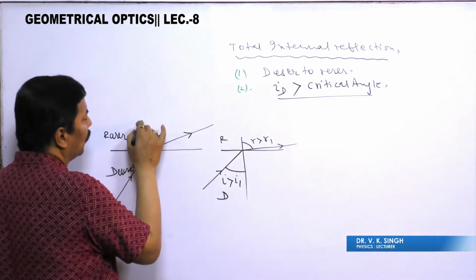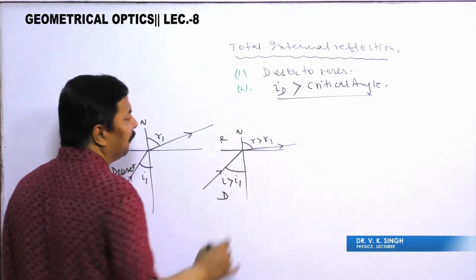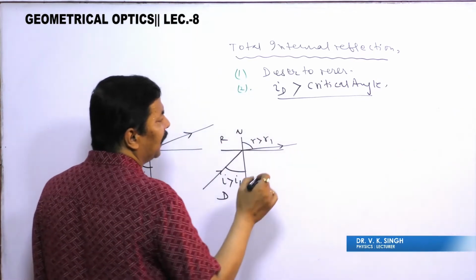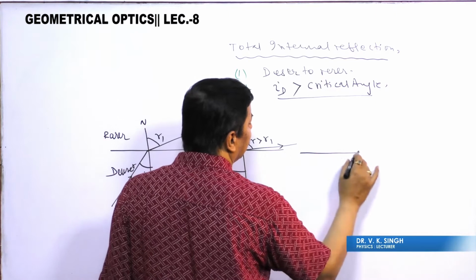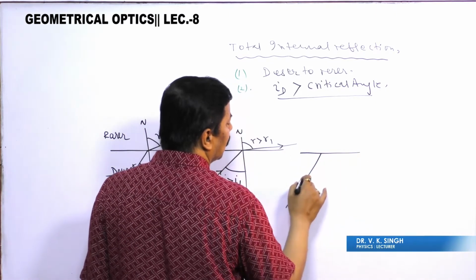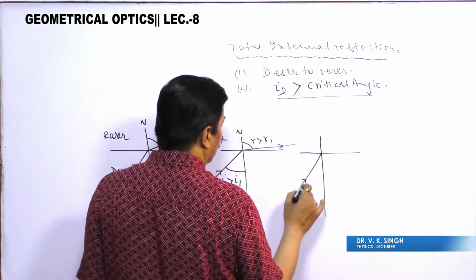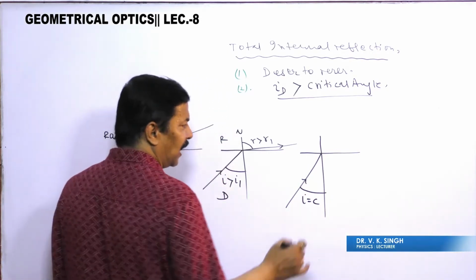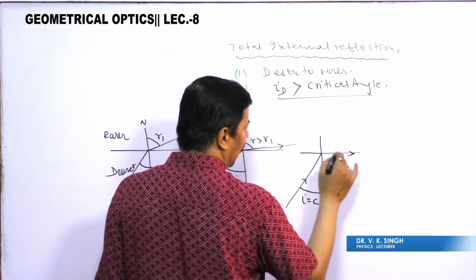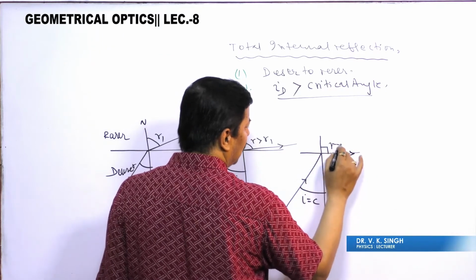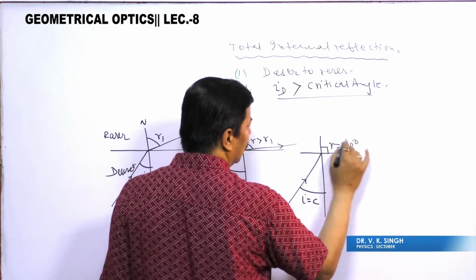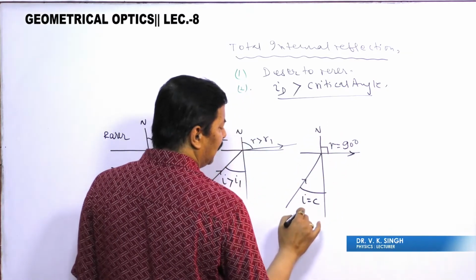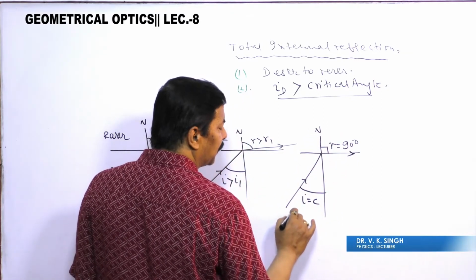This is your normal. If we further increase, then you will see that I is equal to C, the critical angle, and here R is equal to 90 degrees. This is the normal, and this C is basically your critical angle.